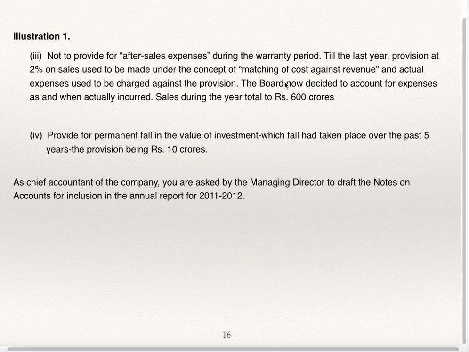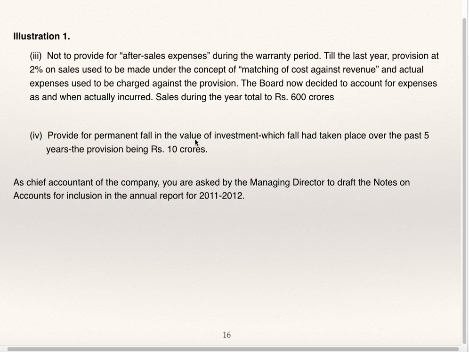But now they have decided not to provide for it, and just account for the expenditure when it is actually incurred, that is, at the time of after sales services only. Sales are 600 crores, so 2% of 600 crores will be the saving in expenses, that is, profit will go up by 2% of 600 crores.